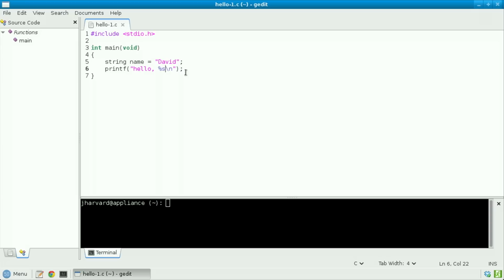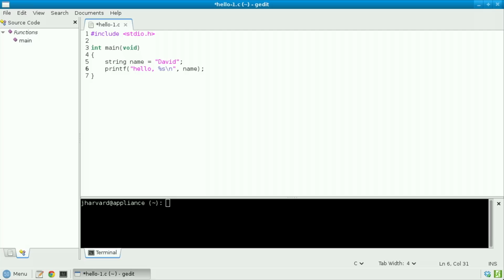Now, how do I proceed to tell printf what that value is going to be? Well, I need to provide printf with a second argument. And to do that, I need to put a comma after the first such argument, which was this quoted string. And then I need to specify what value I want to plug into that first argument's placeholder. So the name of my variable is, of course, name. So it suffices to type name as the second argument to printf.